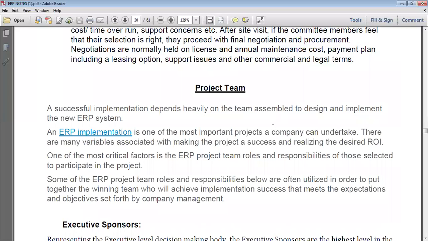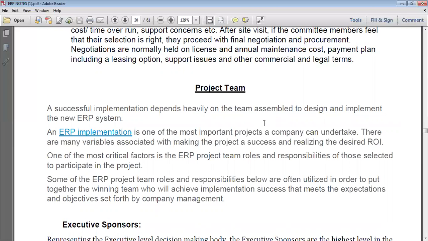Next one is the project team. A successful implementation depends heavily on the team assembled to design and implement the new ERP system. An ERP implementation is one of the most important projects a company can undertake.